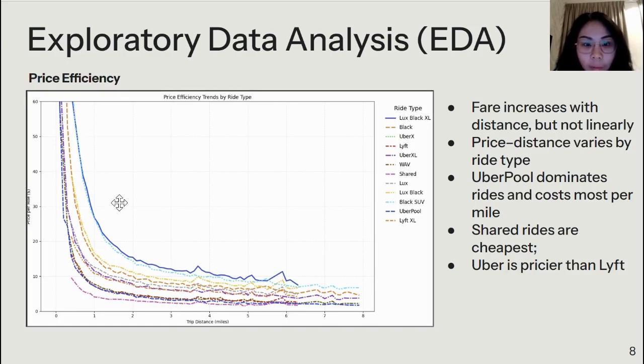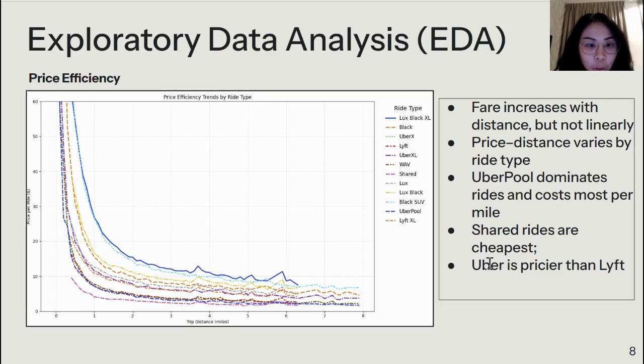Next, when we look into price efficiency, comparing the price per mile by the trip distance, you can see fare increases with distance, but it's not linear. Price and distance vary by ride type. You can see here different lines represent different ride types, so based on your cab type, the price will differ. And you can see Uber Pool right here, this blue one, dominates the rides most, and the shared rides are usually cheapest. We can conclude that Uber is pricier than Lyft.